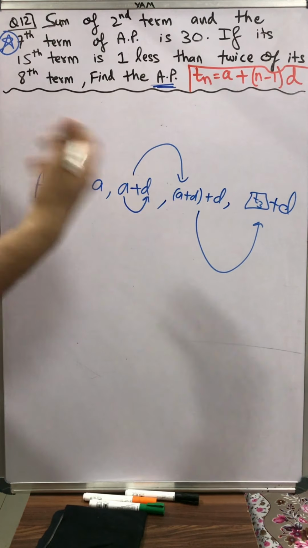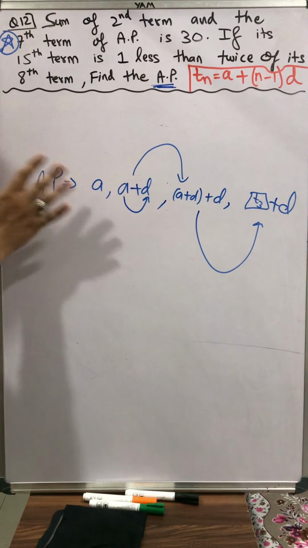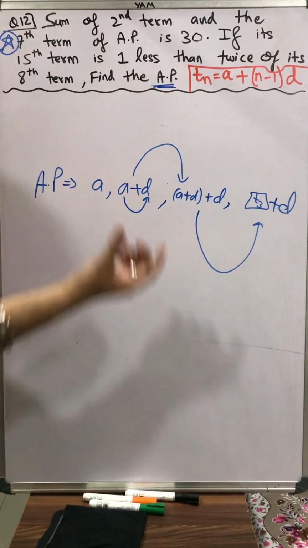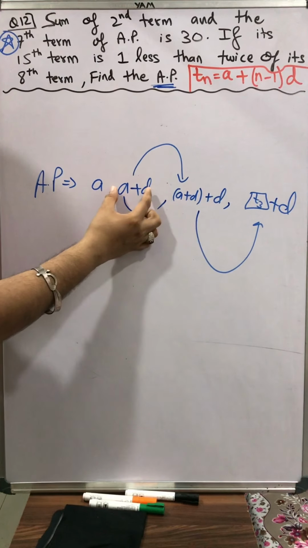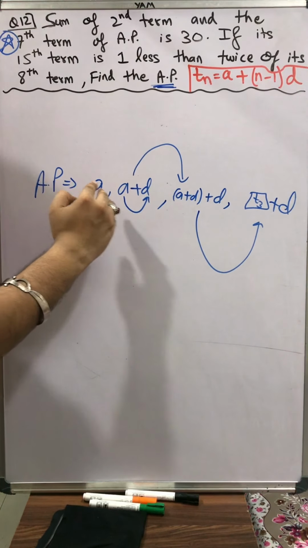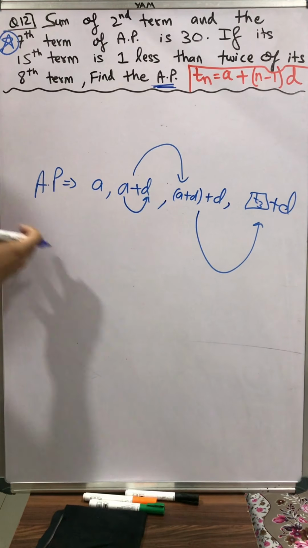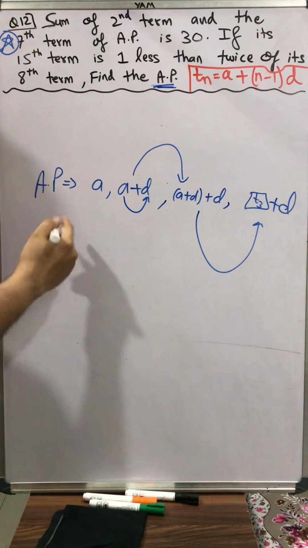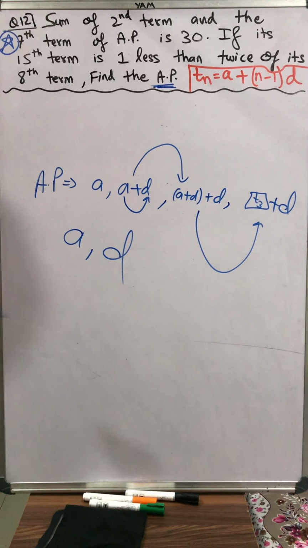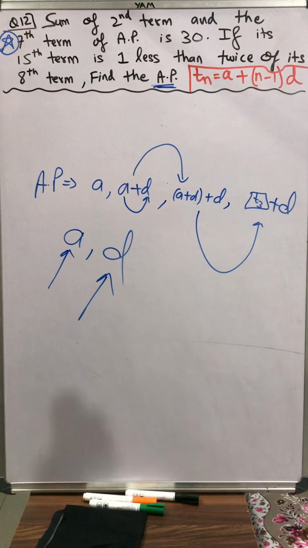So at every moment, to form an AP, what do we write? Starting with the first term A, the second term is A plus D, and the third term is A plus D plus D. So to the preceding element, we just add D. Can I say, students, there are only two variables involved in an AP: one is A and the other is D. So to find the AP means, in other words, they are expecting us to find A and D. It's the same question.